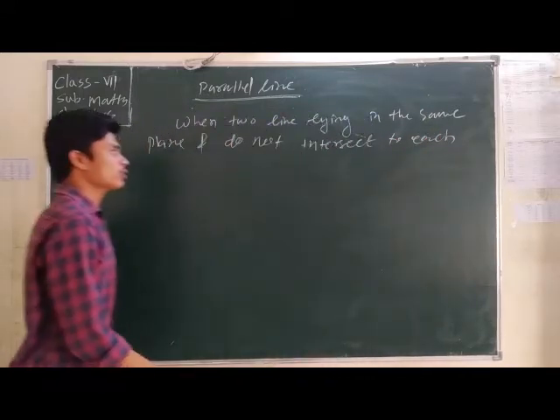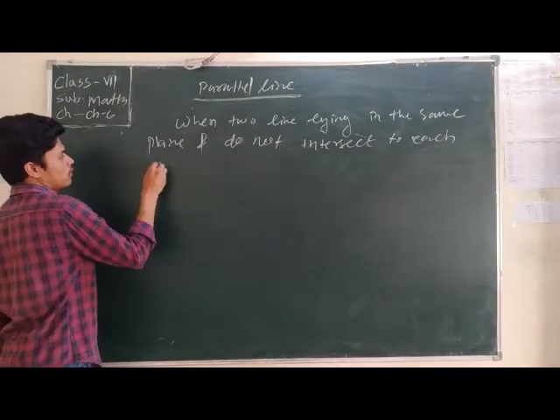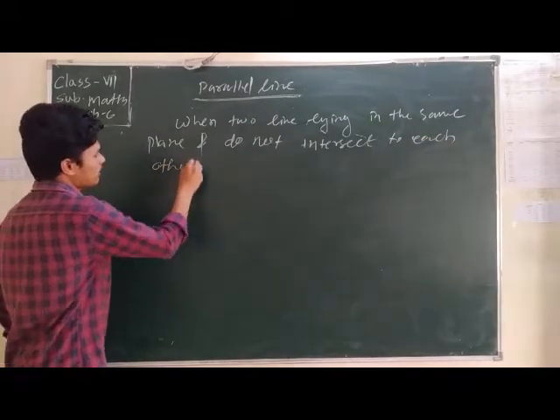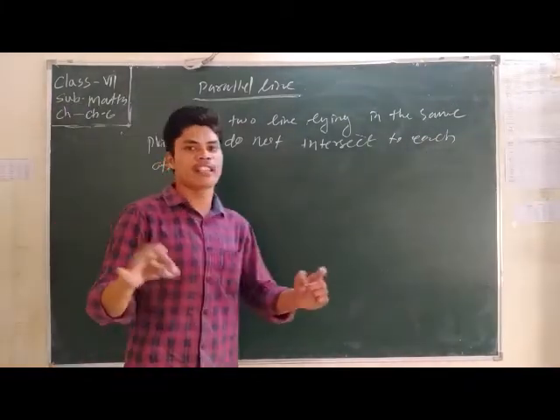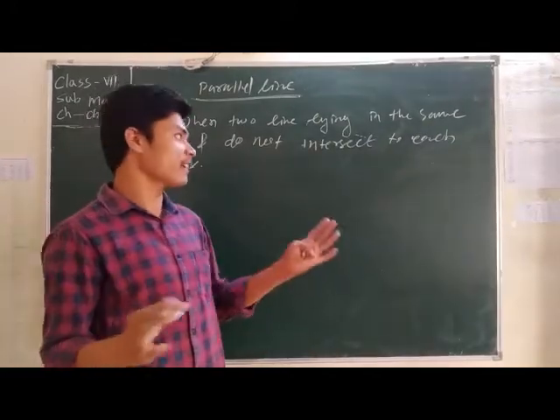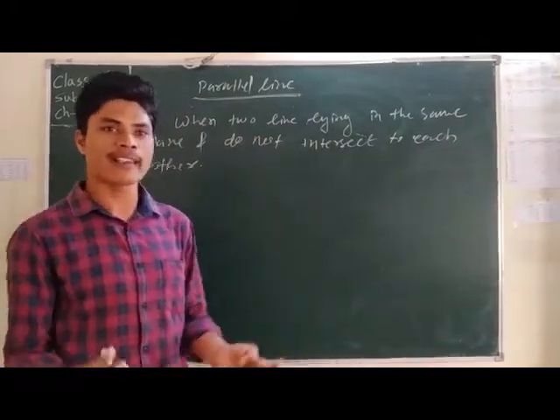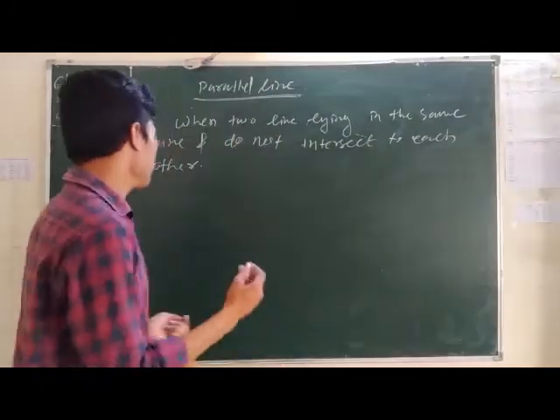Two lines are staying in one place and they can extend in both sides, and they can never intersect each other.